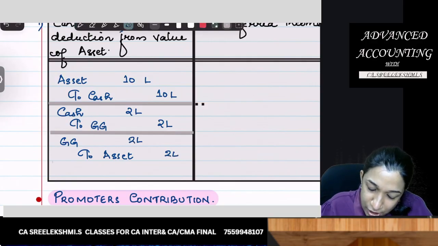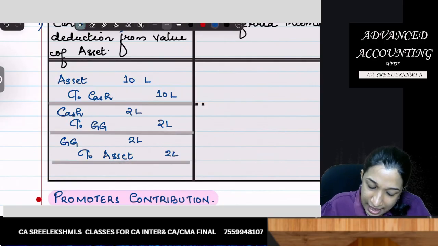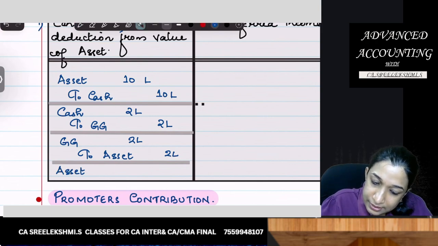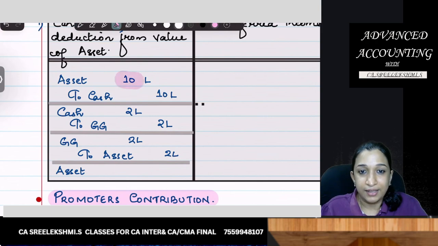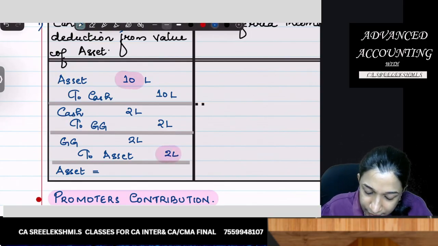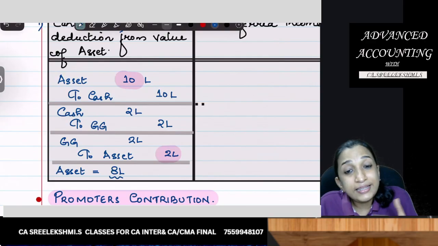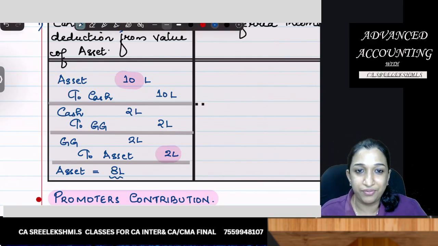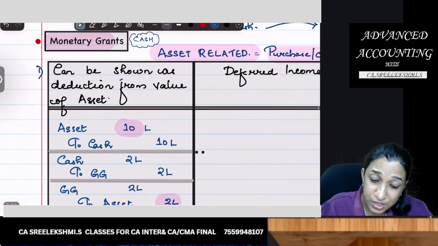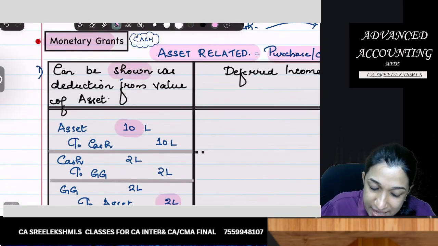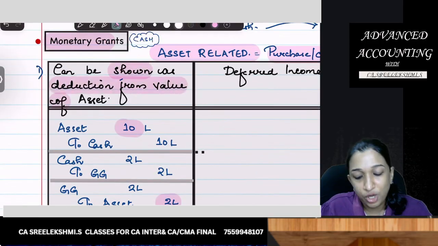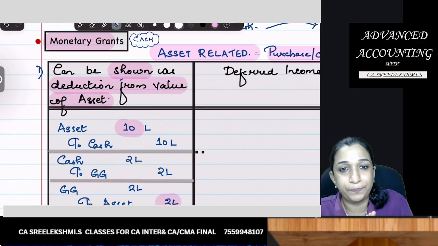So what is the value of asset now? Asset value was originally 10 lakhs. Then you credited 2 lakhs. So the asset value has become 8 lakhs. Only this 8 lakhs will be depreciated over its useful life. Did you get that? So the first one is, it can be shown as deduction from value of asset.